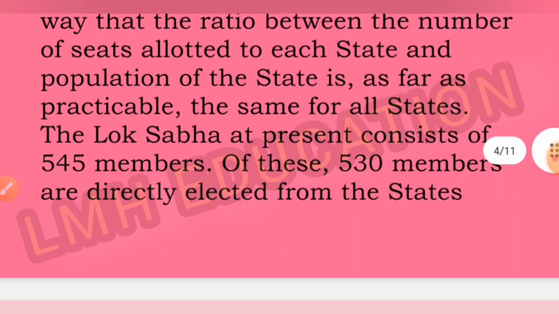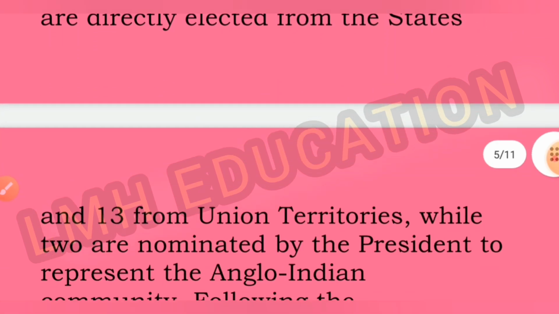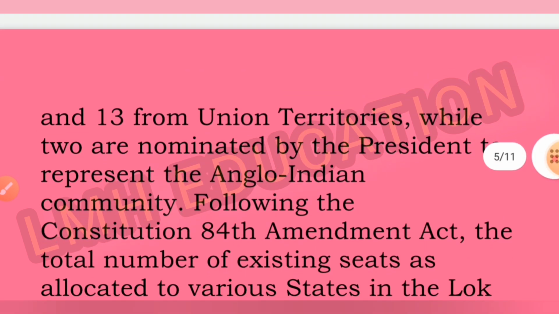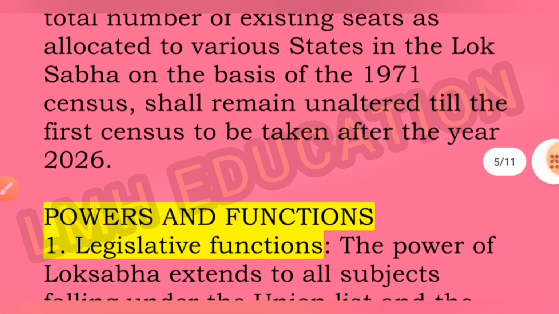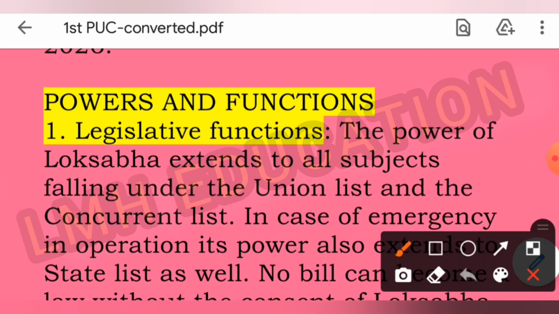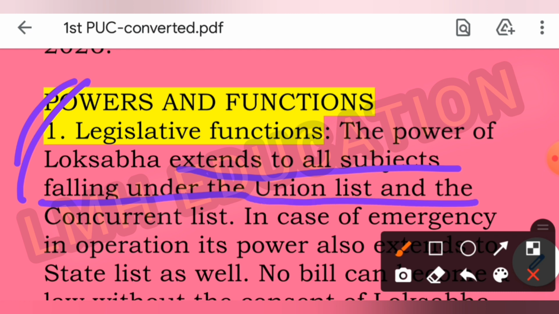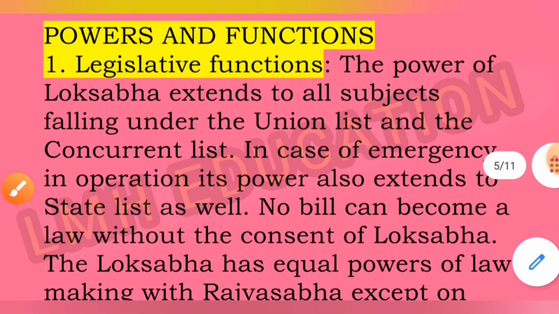The Lok Sabha at present consists of 545 members. Of these, 530 members are directly elected from the states and 13 from union territories, while 2 are nominated by the president to represent the Anglo-Indian community. Now you have to write the powers and the functions of Lok Sabha. The first power and function of Lok Sabha is legislative functions. The power of Lok Sabha extends to all subjects falling under the union list and the concurrent list. We have to explain this point also, legislative functions.